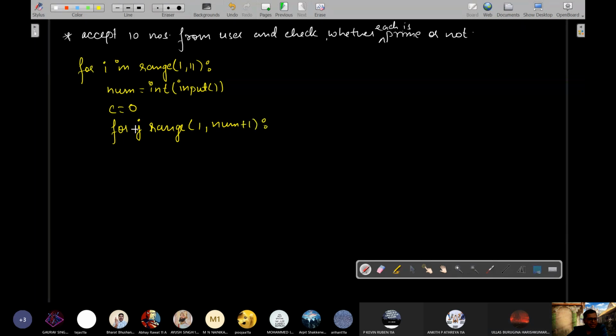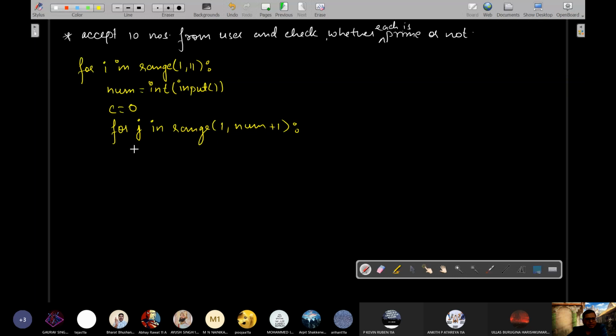You can take anything, A, B, C, D, X, Y, Z, जो भी मानो, even your name. Okay, just follow the rules of identifiers. For j in range 1 to num plus 1.